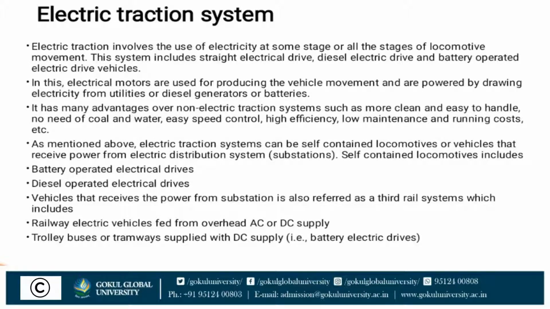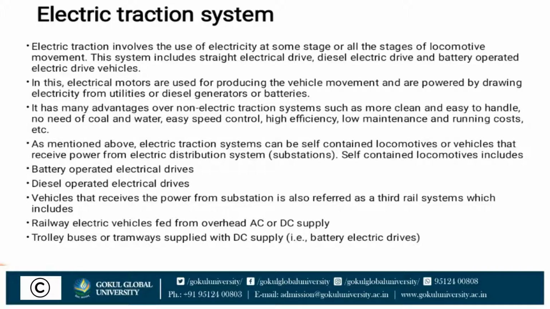In this, electric motors are used for producing the vehicle movement and are powered by drawing electricity from a utility, diesel generator or battery. It has many advantages over non-electric traction systems, such as being cleaner and easy to handle, no need of coal and water, easy speed control, high efficiency, and low maintenance and running cost.